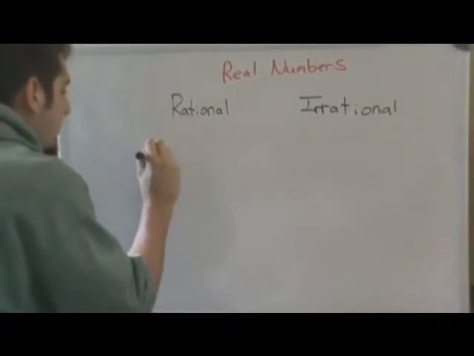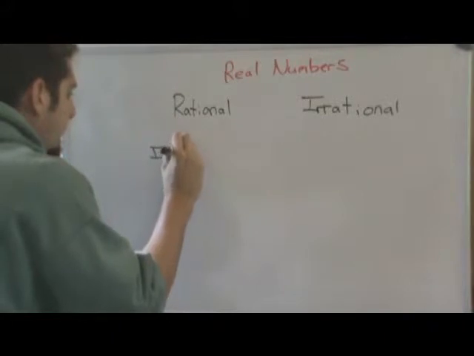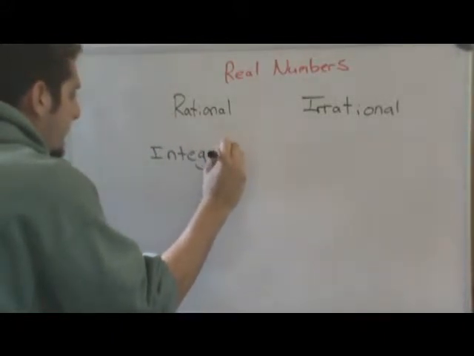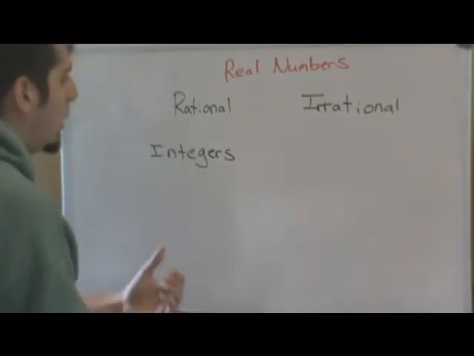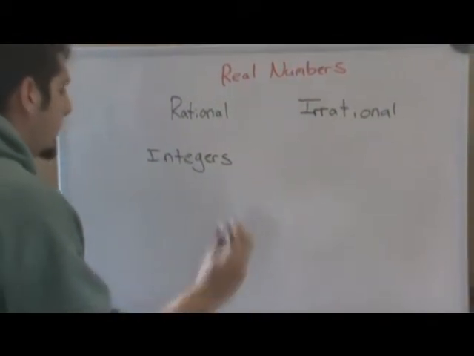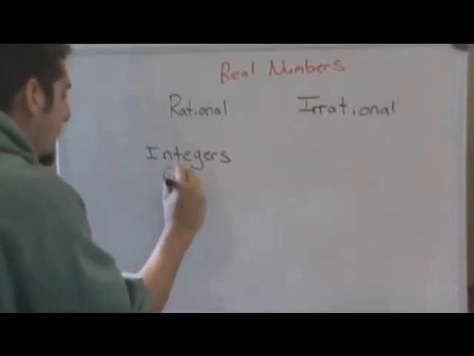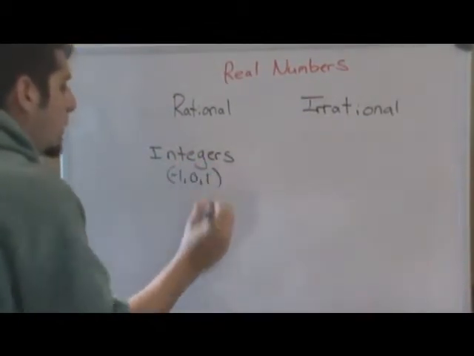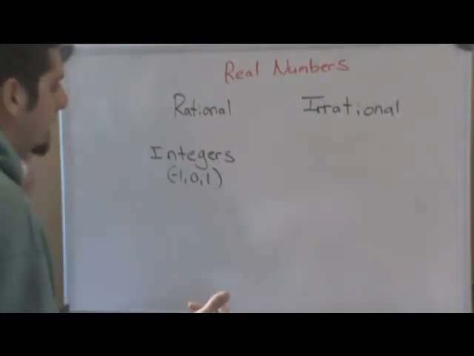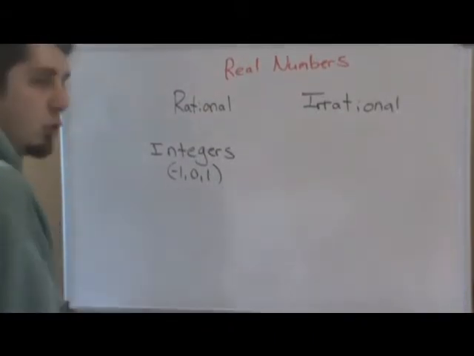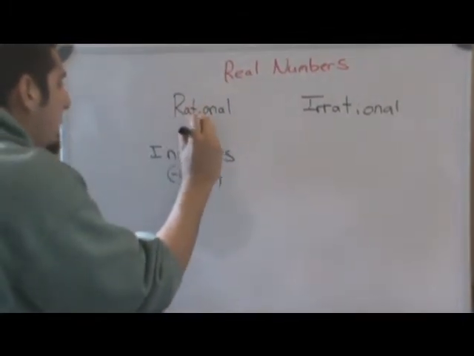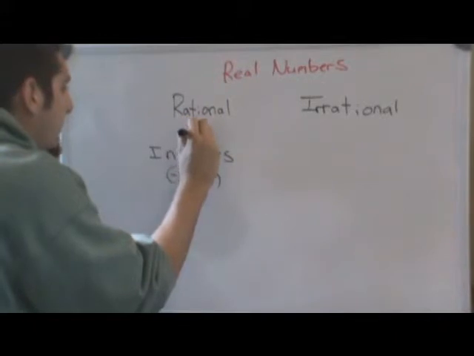We have integers, which include all of the positive and negative whole numbers. So numbers like -1, 0, and 1 are all integers, and it goes on forever in both the negative and positive direction. Integers do not include decimals. So inside the rational numbers group, you have the group of integers.